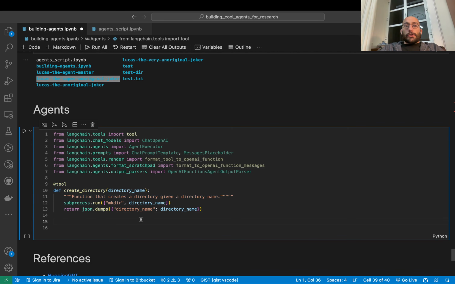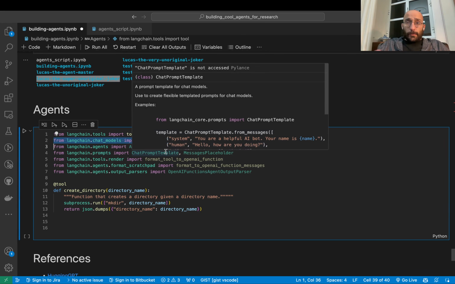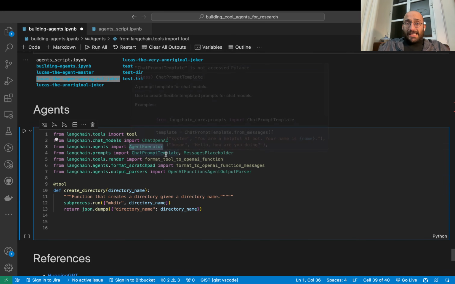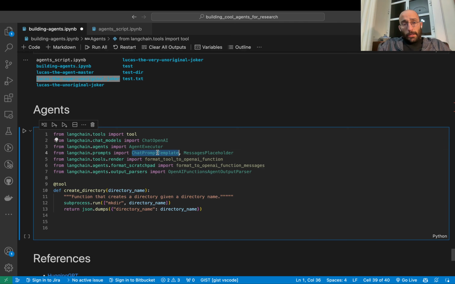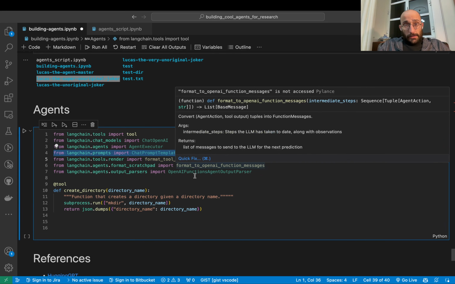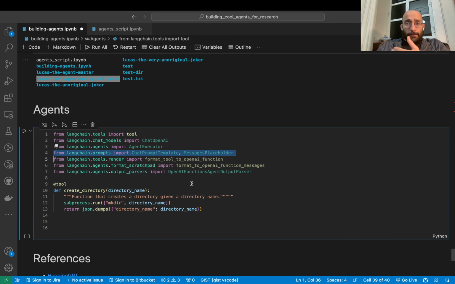So first of all, I set up the imports. So let's go through them. From LangChain.tools, I'm going to import tool, which I will use as a decorator to transform a regular Python function into a tool that an agent can call. Then I'm going to set up access to an OpenAI model using the ChatOpenAI class from LangChain. Then I'm going to set up an executor, which will take care of the runtime of the agent. We'll see what that is in a second. And then I'll set up some prompt templates, which will take care of abstracting away some stuff from the prompt that you write to the model.